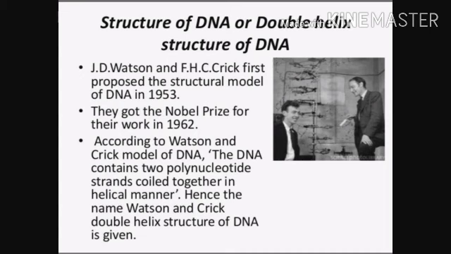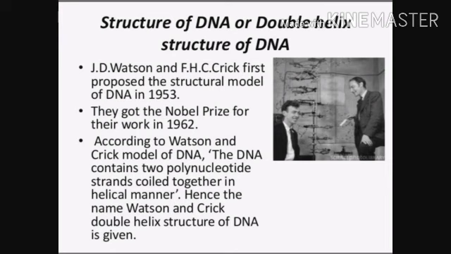Now the structure of DNA, or the double helix structure of DNA. DNA is basically a double helix structure. J.D. Watson and F.H. Crick first proposed the structural model of DNA in 1953, and they got the Nobel Prize for their work in 1962.